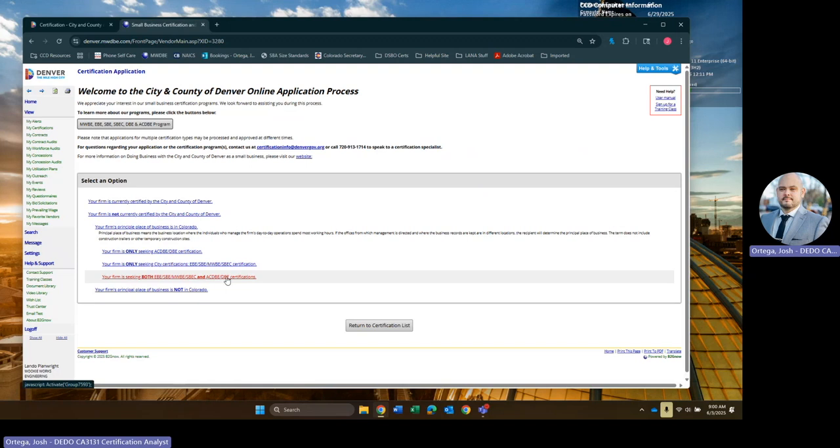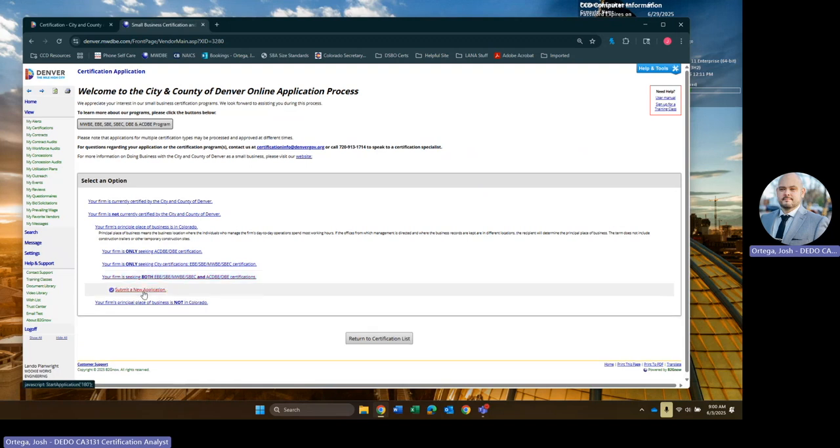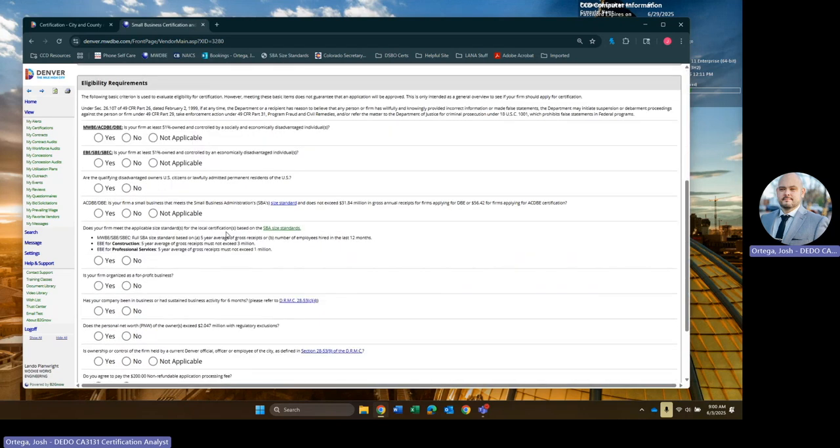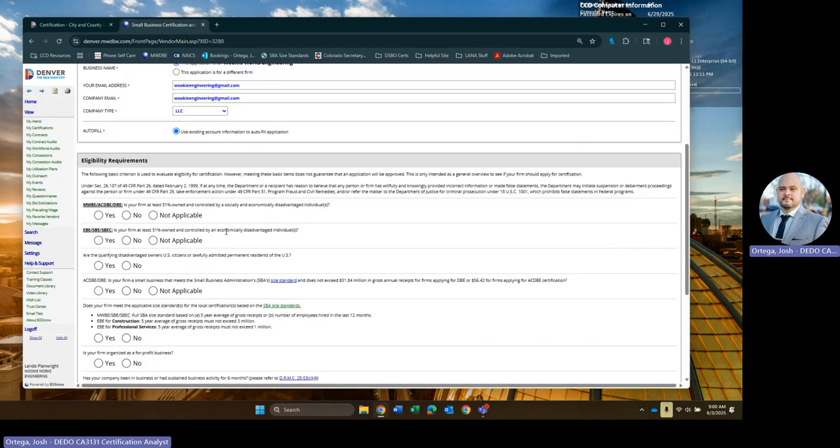So if we click on this, now we'll see the submit a new application button. So now we'll just verify that this application is for WookieWorks. And now we're going to answer some general eligibility questions. So as part of our requirements for the MWBE, ACDBE, and DBE, you have to be at least 51% owned and controlled by socially and economically disadvantaged individuals.